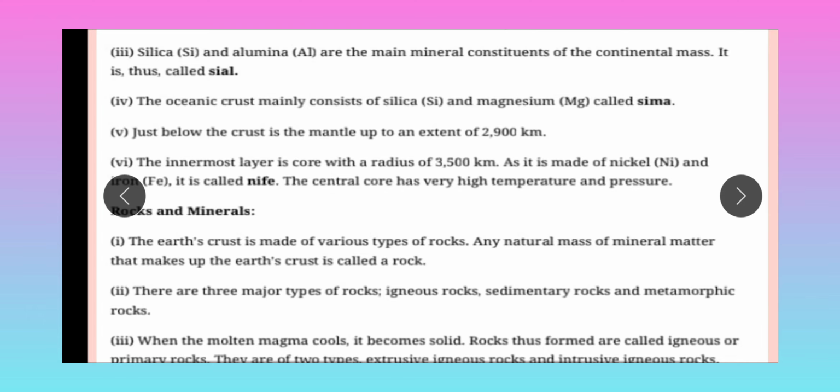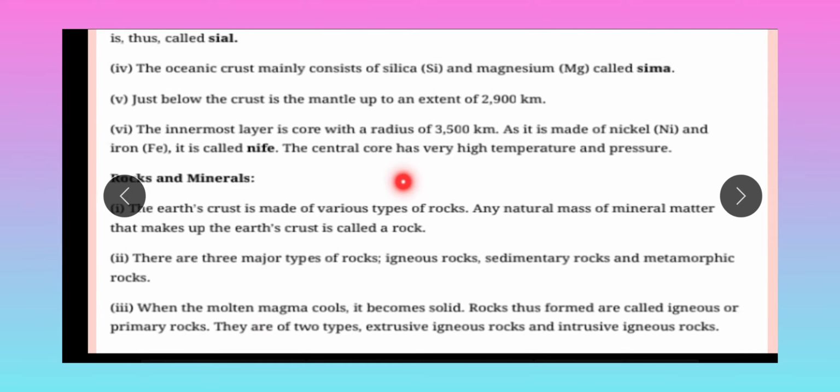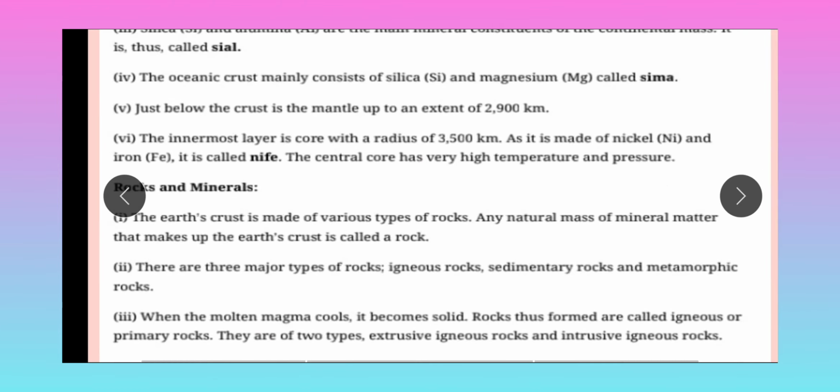Fifth one, just below the crust is the mantle, up to an extent of 2900 kilometers, which means the layer of mantle extends up to 2900 kilometers after the crust. Sixth one, the innermost layer is the core with a radius of 3500 kilometers. As it is made of nickel and iron, it is called the NIFE. The central core has very high temperature and pressure.